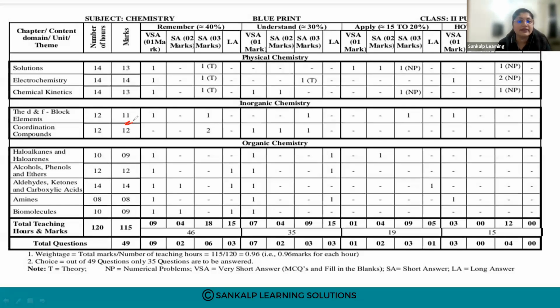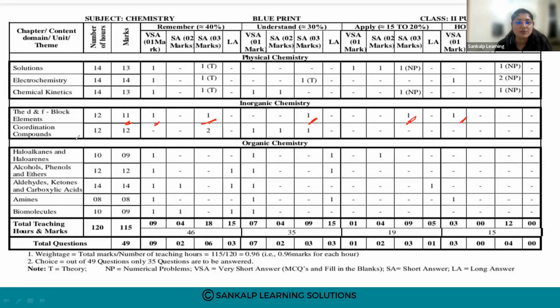How is the weightage given? 1 mark, 2 questions, and 3 marks, 3 questions. There are no 2 marks questions from this section.